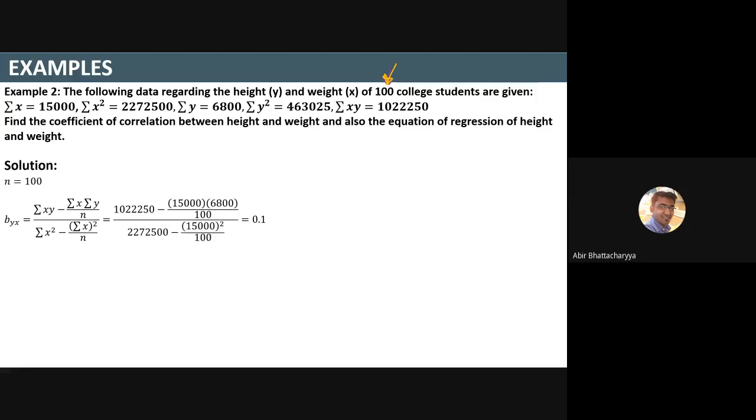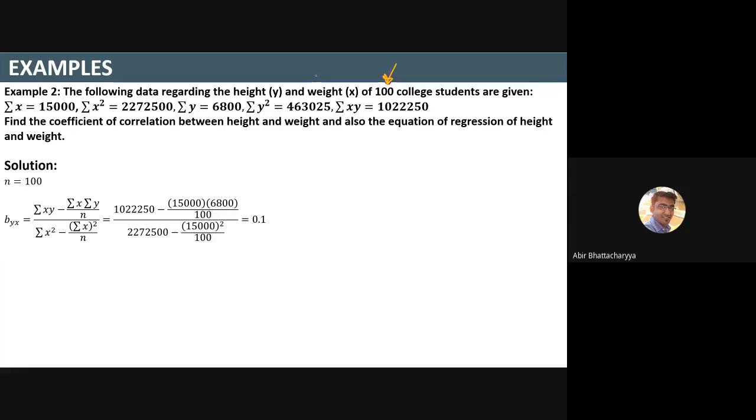Formula of bxy. This formula I cannot help you with anymore; you have to memorize it. The above one is the covariance, and the below one is sigma x, where sigma x means the standard deviation of x. So it is summation xy minus summation x times summation y, divided appropriately. Everything is given to you, term by term.